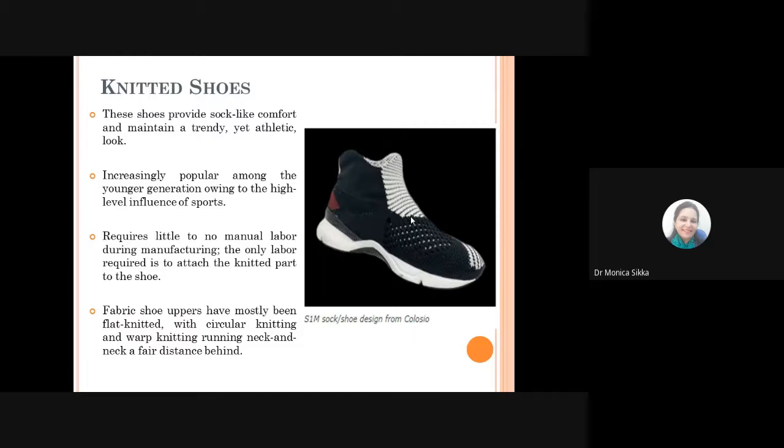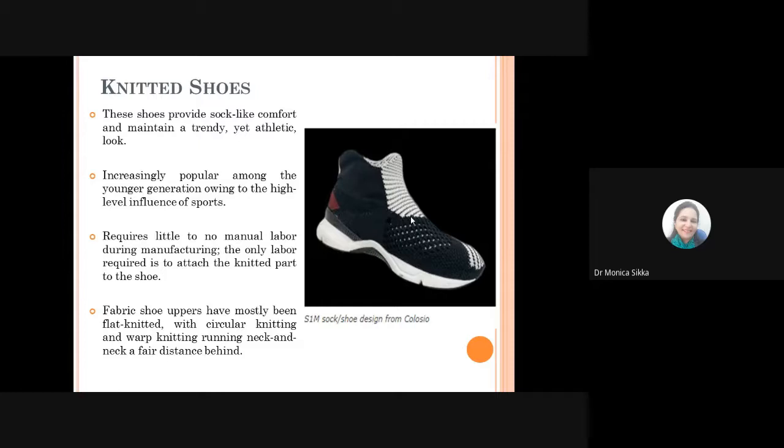The flat computerized machine, knitting machine, or circular machine, or warp knit machines and the traditional even socks knitting manufacturers, they have the technology to produce the socks or shoe combinations, turning this whole market on its head. So these shoes actually provide socks like comfort, and they maintain a trendy yet athletic look.